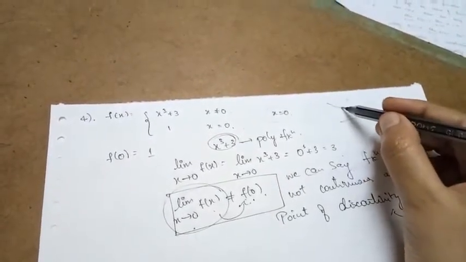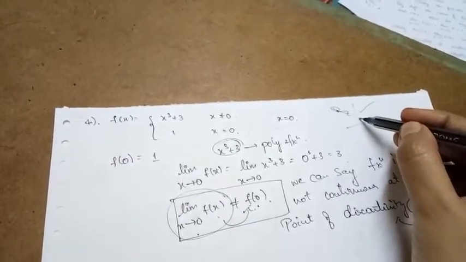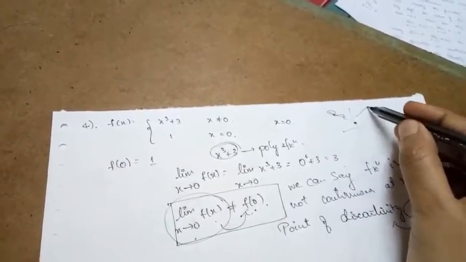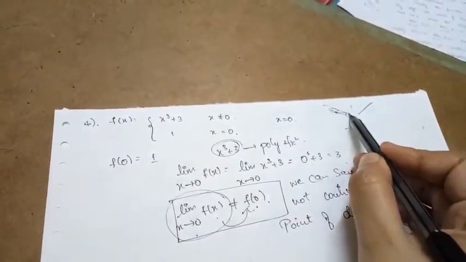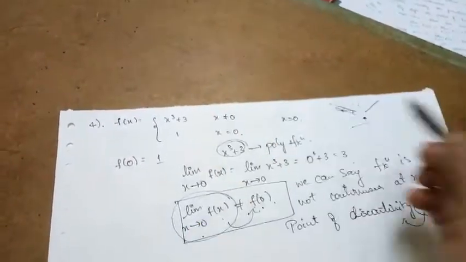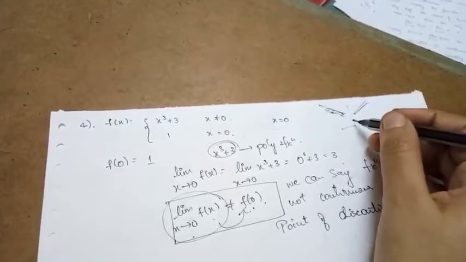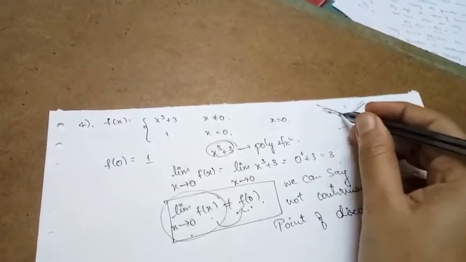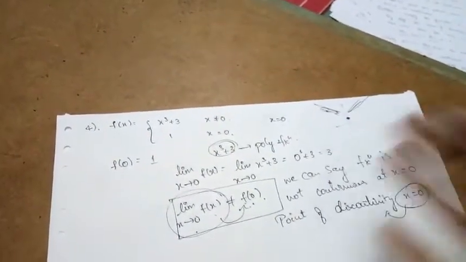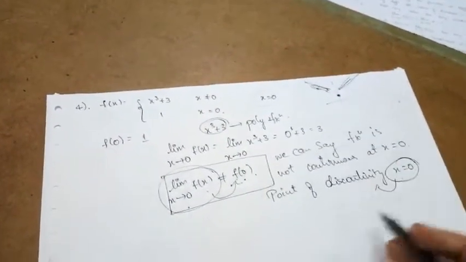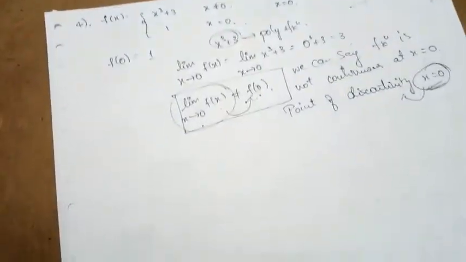Because x cube plus 3 is obviously a polynomial function, it will be continuous. Like if it is like this or like this somewhere, when it comes to 0 suddenly it drops to 1. When x is not equal to 0 these are continuous functions, linear or polynomial, somewhere like this or like this. So when it comes to 0 suddenly it breaks and drops here. Again it will be continuous after x is not equal to 0. So it is discontinuous. The point of discontinuity is x is equal to 0.